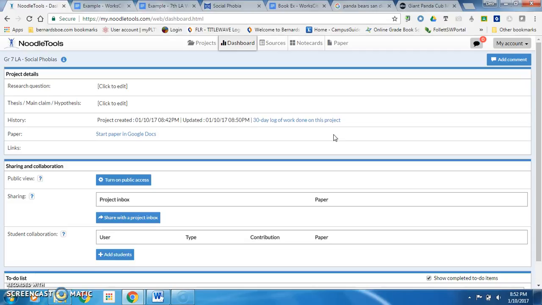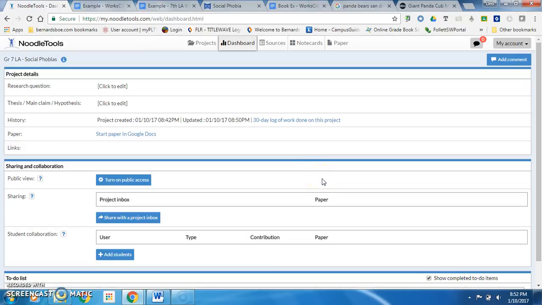The dashboard is like the dashboard of a car. It is where you can access all the tools that NoodleTools offers. In this video, we are only going to enter our citations. In other videos, you can learn about the other tools in the NoodleTools research environment. Feel free to explore this dashboard screen on your own when you have time.